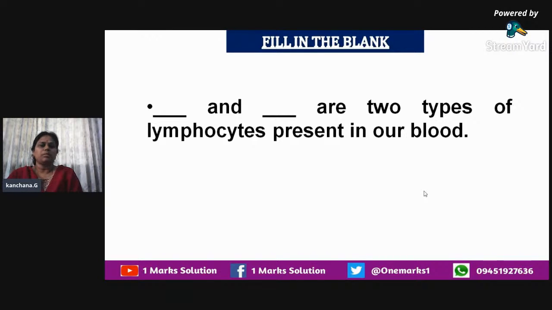When we talk about the cell mediated one, we have to know the two types of lymphocytes. They are nothing but B and T. So B cells and T cells are two types of lymphocytes present in our blood, and they are among the major factors responsible for eliciting the immune response in our system.